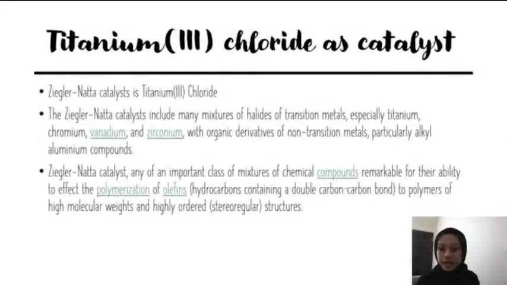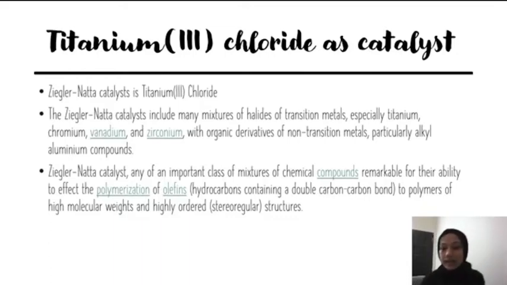Hello everyone, my name is Saidi, and now I would like to continue with the Ziegler-Natta catalyst, which is related to the main topic today, titanium trichloride as a catalyst. Before I start, I would like to share how it is called the Ziegler-Natta catalyst.